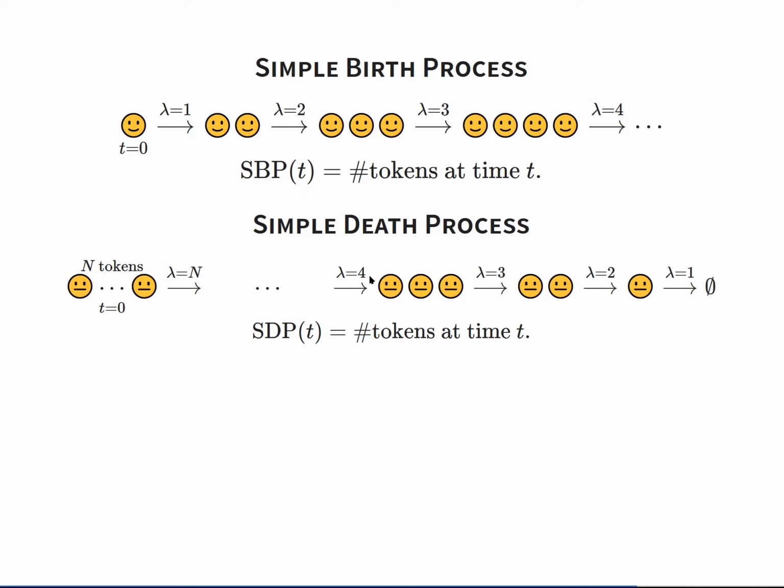And when we are in the state with i tokens, we transition into the state with i minus 1 tokens with a rate of i. Compared to the simple birth process, there's a plus minus 1 issue going on, and we have to know in advance the number of tokens n with which we start. But otherwise, the simple death process is just the simple birth process played in reverse.